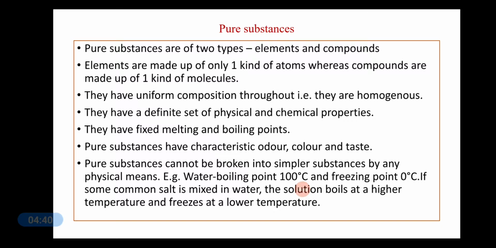Now, pure substances are of 2 types, elements and compounds. Elements are made up of only one kind of atoms, whereas compounds are made up of more than one kind of atoms or molecules. They have uniform composition throughout, that is, they are homogeneous. So all pure substances are homogeneous because they have a uniform composition.